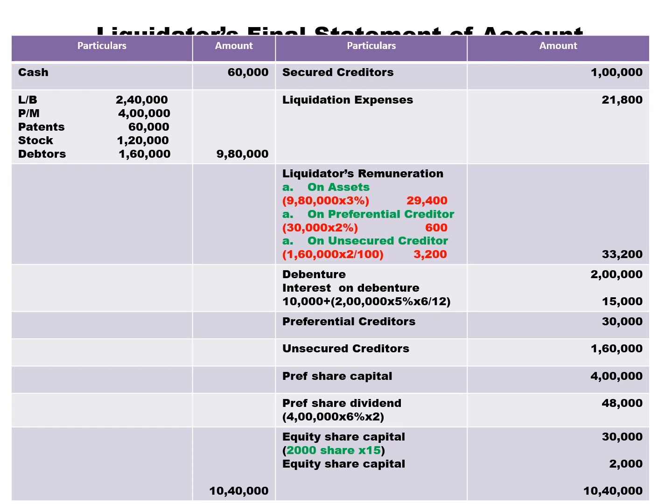Total amount cash in hand is 10,40,000 minus secured creditor 1 lakh minus liquidation expenses 21,800 minus liquidator remuneration 33,200 minus debenture 2 lakh minus interest on debenture 15,000 minus preferential creditors 30,000 minus unsecured creditors 1,60,000 minus preference capital 4 lakh minus preference dividend 48,000. Leftover amount is 32,000.